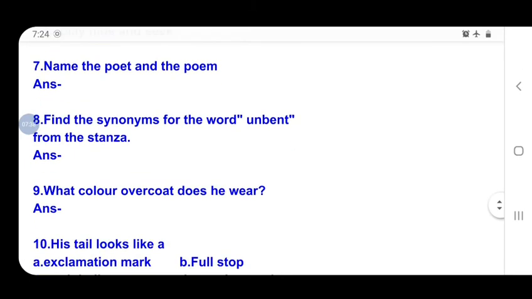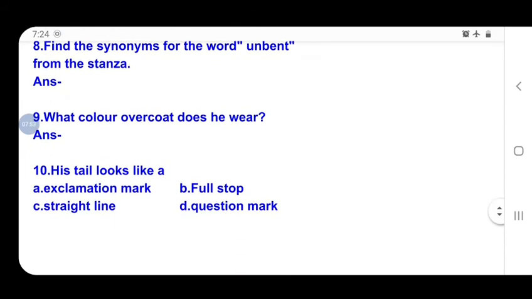The next question: what color overcoat does he wear? He wears a grey color overcoat. Next question: his tail looks like a dash, exclamation mark, straight line, full stop, or question mark. Option D is correct: question mark.